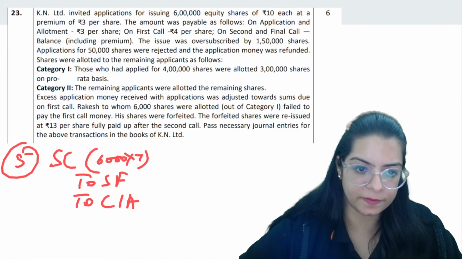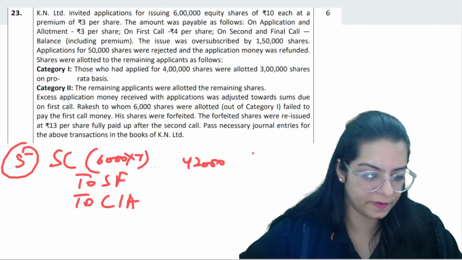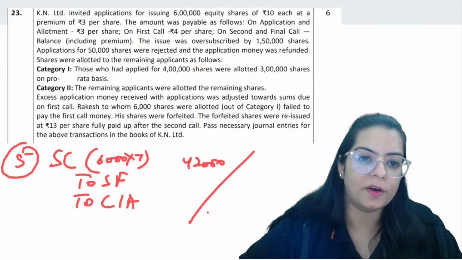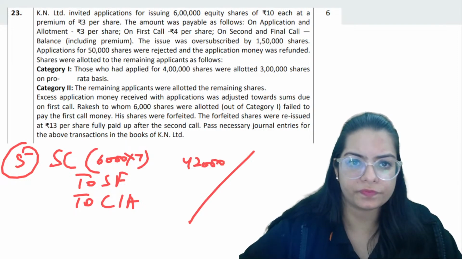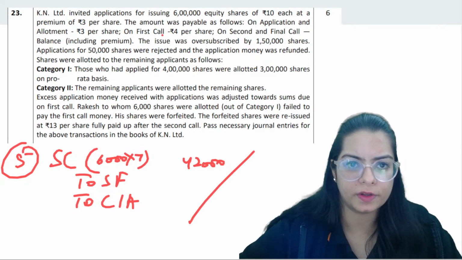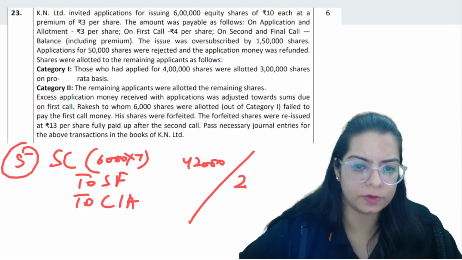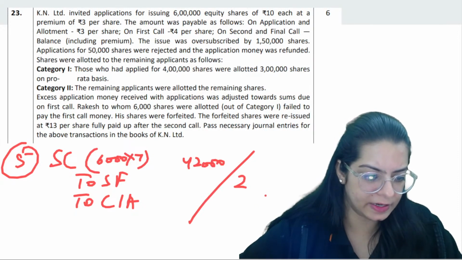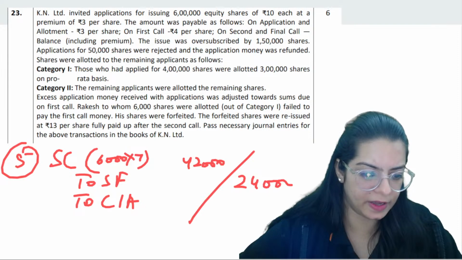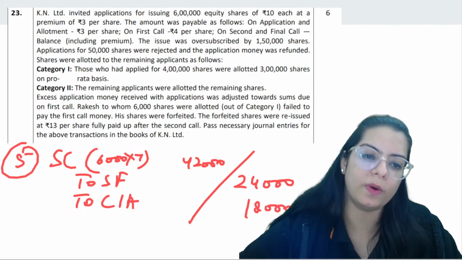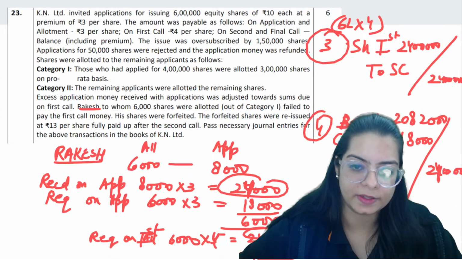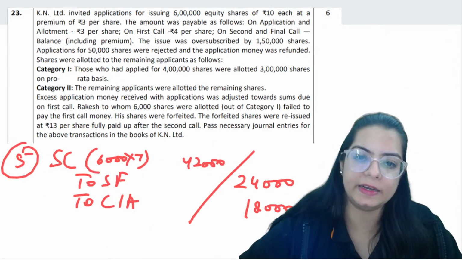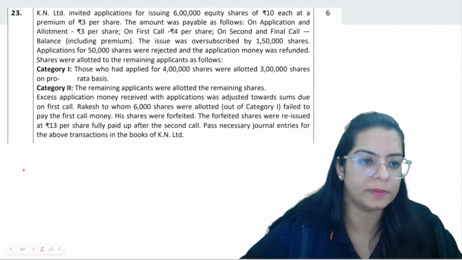You have received 7, so 42,000 we have received. 4 you haven't received. That means 24,000 is received and 18,000 is not received. I calculated this from these: this is what I have received and this is what is in arrear. So from that entry also, direct posting can be done.